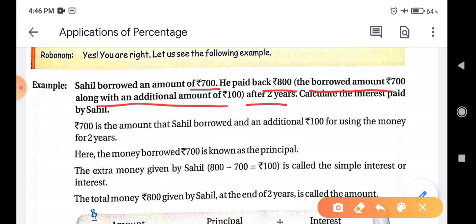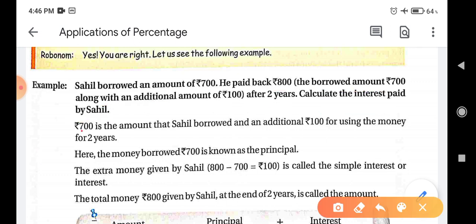He borrowed 700 rupees for 2 years, and after 2 years he paid back 800 rupees. That is, 700 is the amount that he borrowed and 100 rupees is the additional amount, that is, interest. Calculate the interest paid by Sahil. So 100 rupees is the interest.